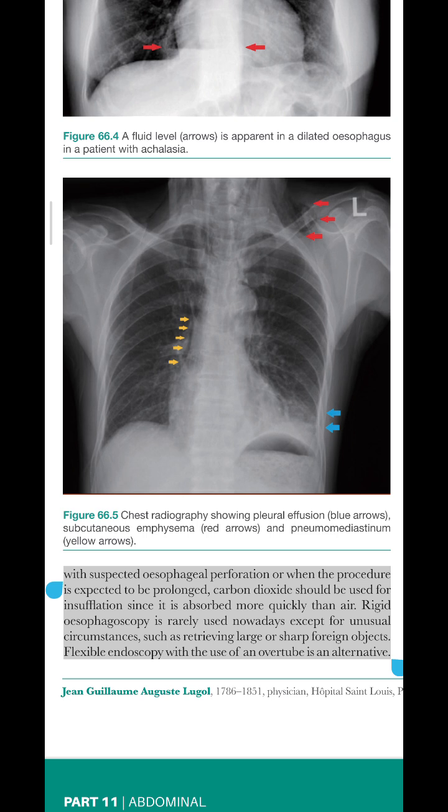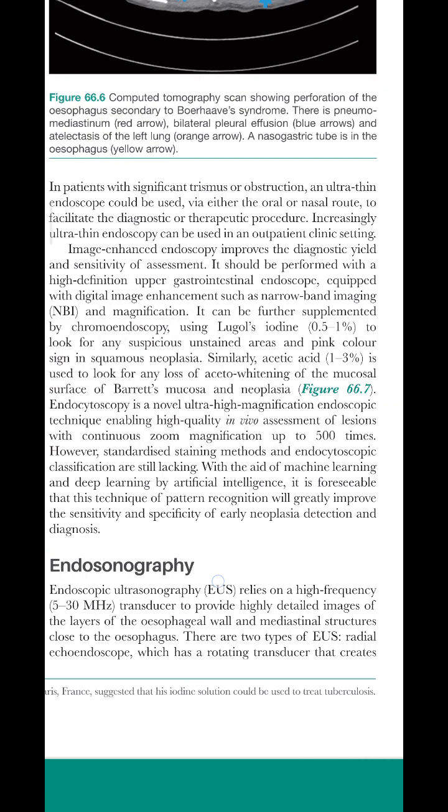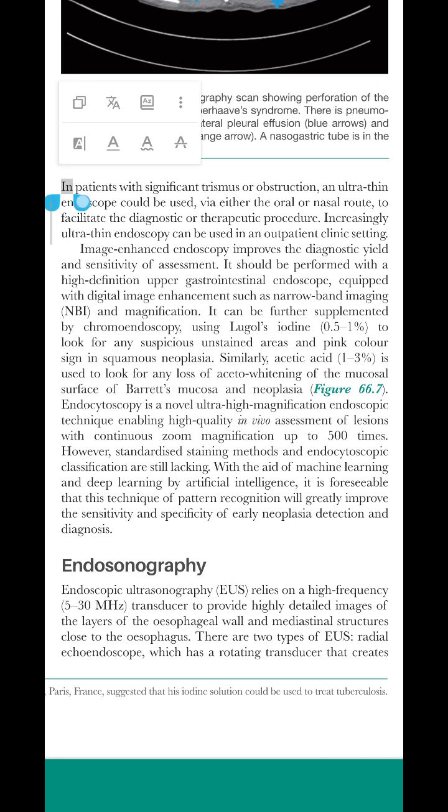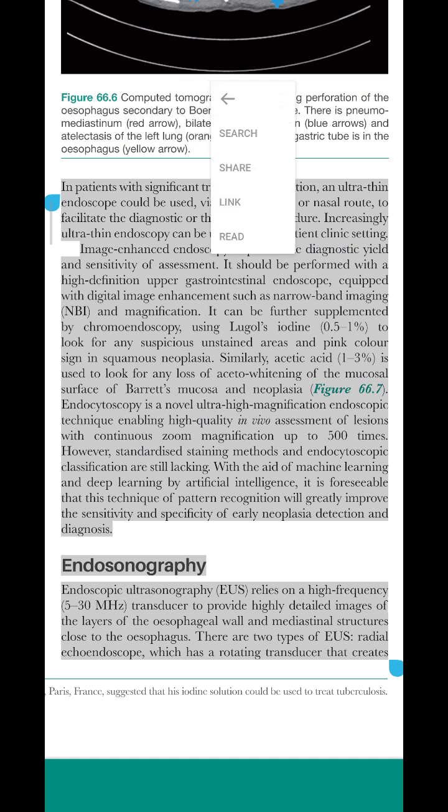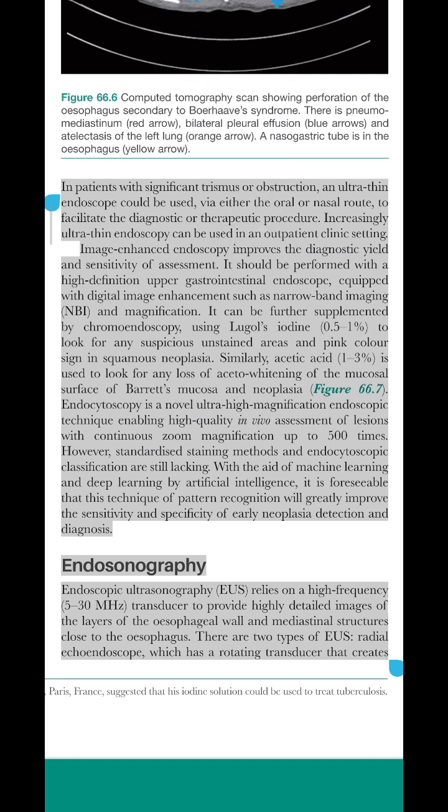with suspected esophageal perforation or when the procedure is expected to be prolonged, carbon dioxide should be used for insufflation since it is absorbed more quickly than air. Rigid esophagoscopy is rarely used nowadays except for unusual circumstances, such as retrieving large or sharp foreign objects. Flexible endoscopy with the use of an overtube is an alternative. In patients with significant trismus or obstruction, an ultra-thin endoscope could be used, via either the oral or nasal route, to facilitate the diagnostic or therapeutic procedure.